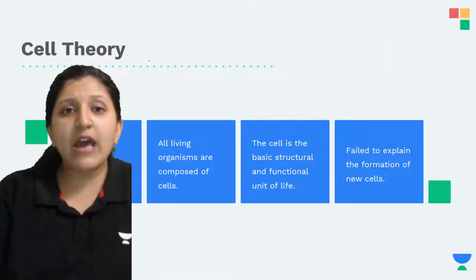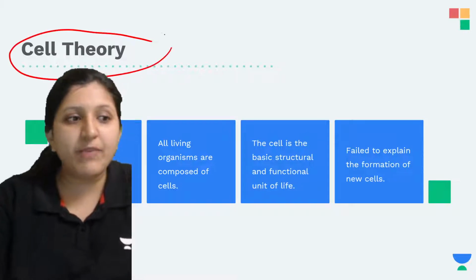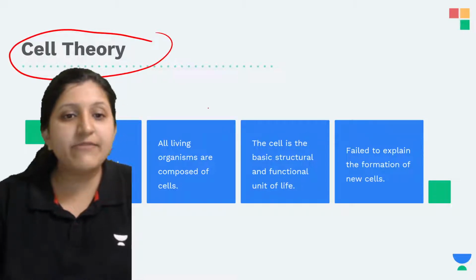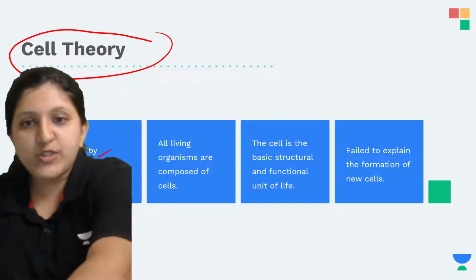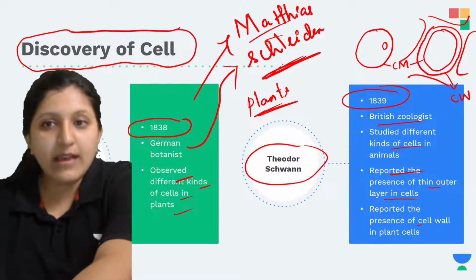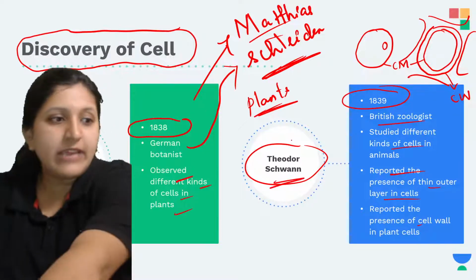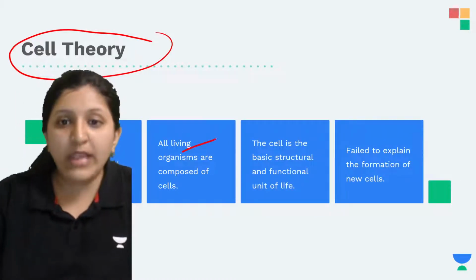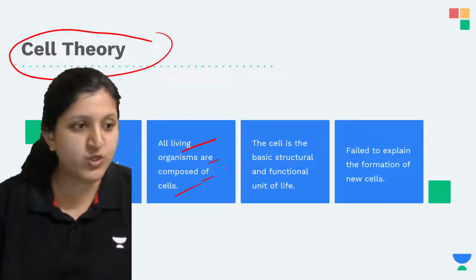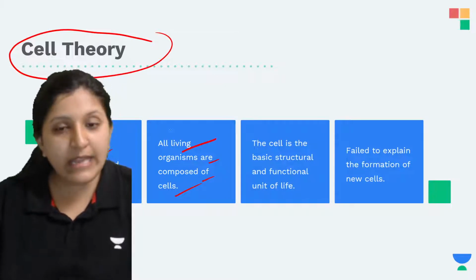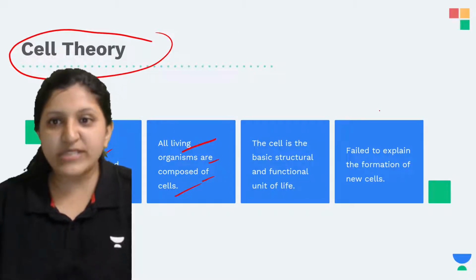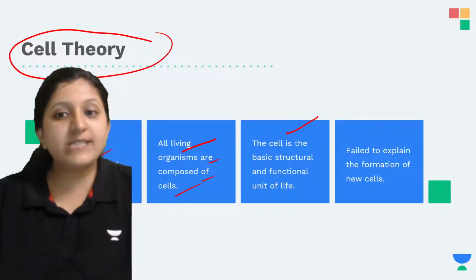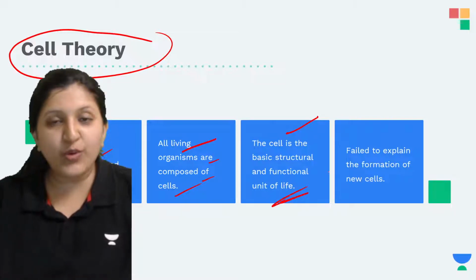Now the cell theory was given by Schleiden and Schwann. You can see that Matthias Schleiden and Theodor Schwann gave the cell theory for the first time. They said that all living organisms are composed of cells, made up of a cell. The cell is the basic structural and functional unit of life.